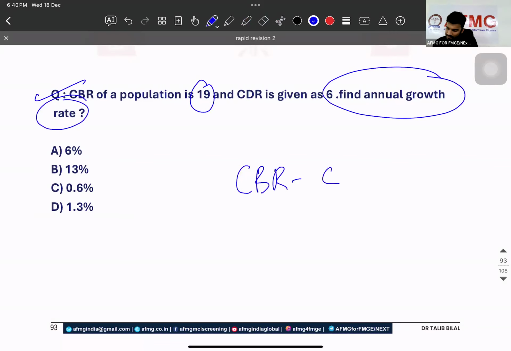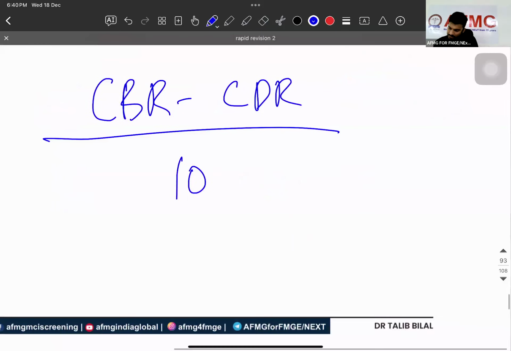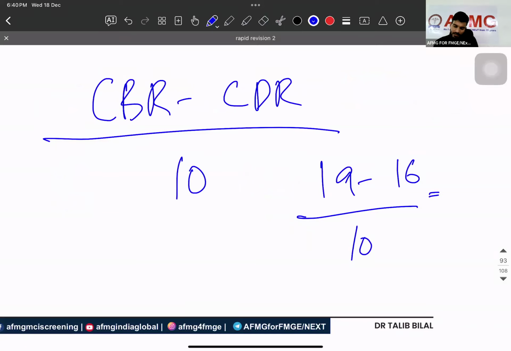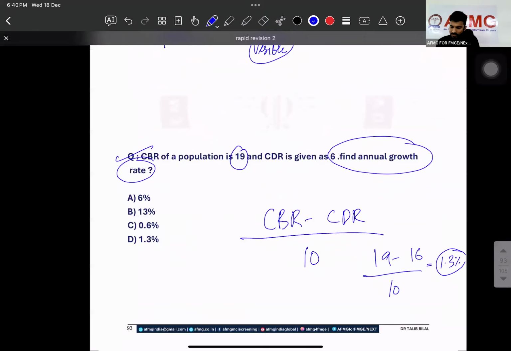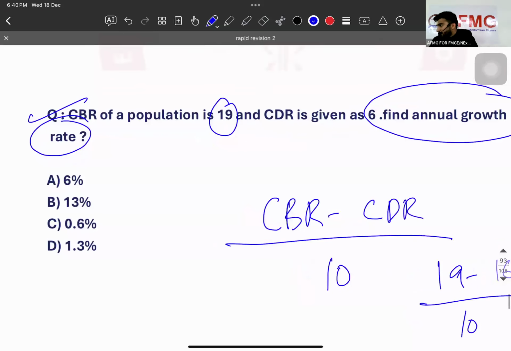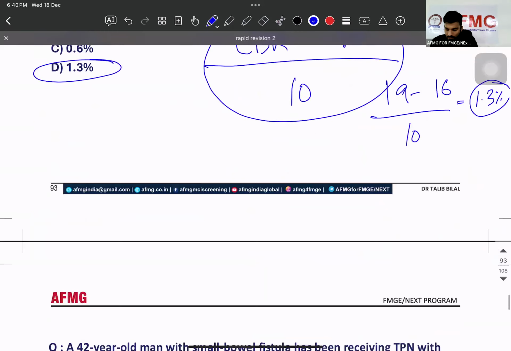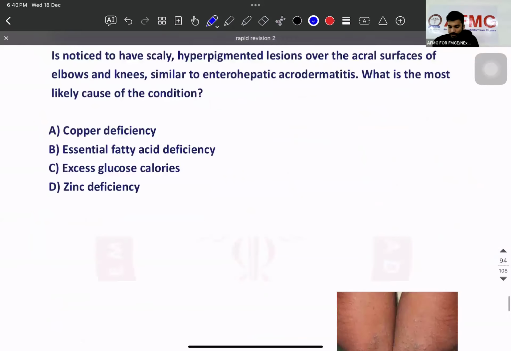Sir, that is CBR minus CDR divided by 10. कर दो. 19 minus 6 divided by 10. कितना हो गया? 1.3. What is the formula for the annual growth? CBR minus CDR divided by 10. What is the answer? 1.3%. चलो अब ये क्वेश्चन कर दो.